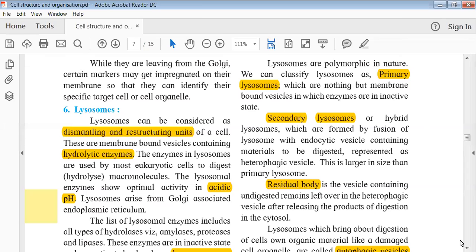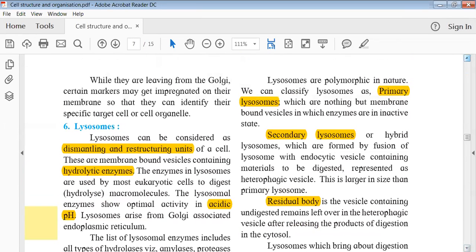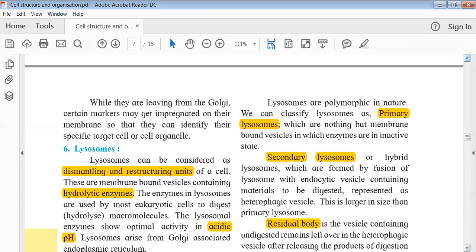Okay. Dismantling and reconstructing unit of a cell. And I had mentioned that it has hydrolytic enzymes and the pH is kind of acidic in nature. So anyone tell me which are the enzymes which are present in this typical lysosome? कौन-कौन से enzymes होते हैं इसमें? Anyone can raise hand and we can talk.